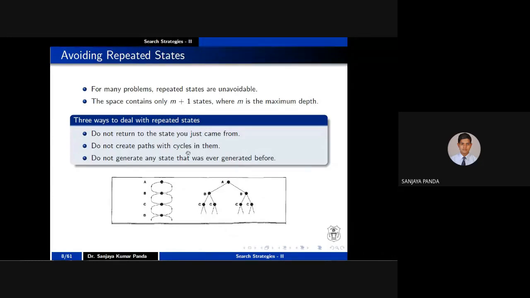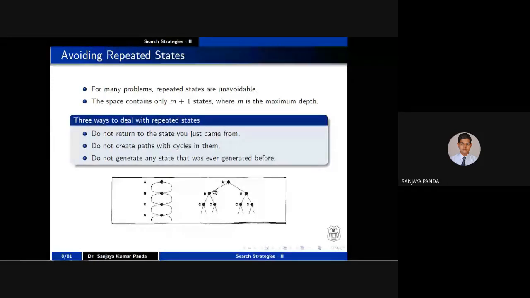Second is don't create a path with cycles in it. You define a path, for example A, B, C, then A. Let us connect C with A. So A, B, C is a path, but A, B, C, A is another path that has a cycle. If cycles are there, your search will not be complete. You will go for an infinite path. So for that you have to avoid it. Don't create any path with cycles in it. The last one says don't generate any state that was ever generated before.